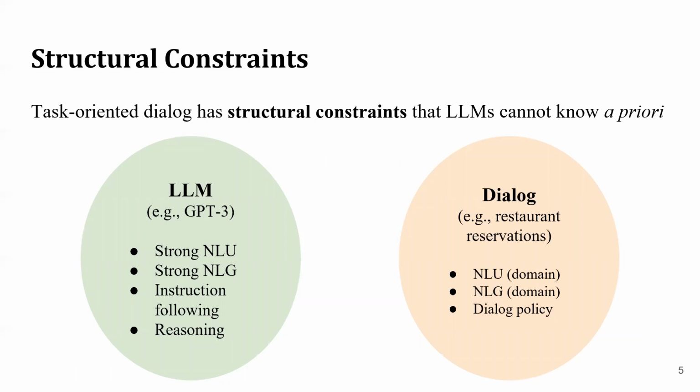Task-oriented dialogue has structural constraints that large language models cannot know about a priori. While large language models exhibit strong NLU and strong NLG, in zero-shot settings, they do not and cannot have a priori knowledge of the necessary task-specific constraints. So even though a large language model may have really strong language understanding skills, there's no guarantee that its representation space is structured according to our specific domain ontology. And this is the reason that large language models can't be used off the shelf for zero-shot generalization in task-oriented dialogue.